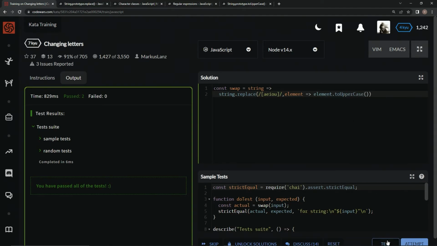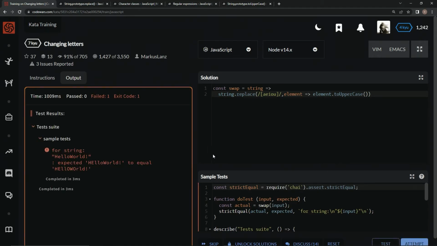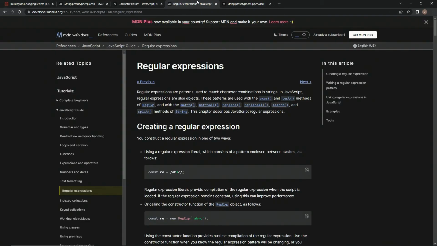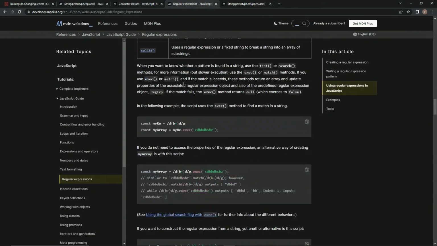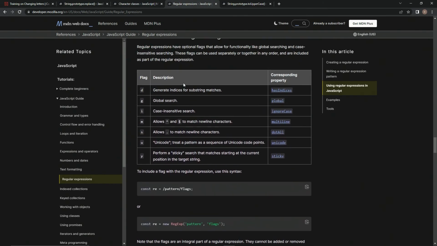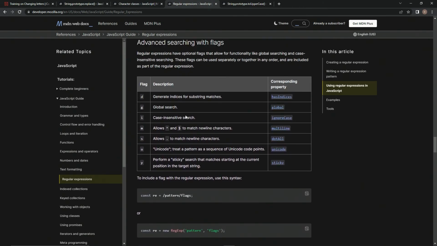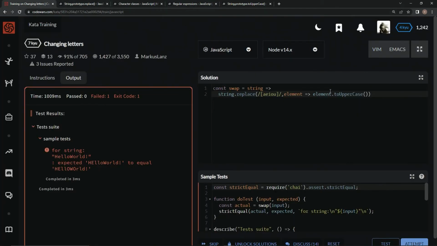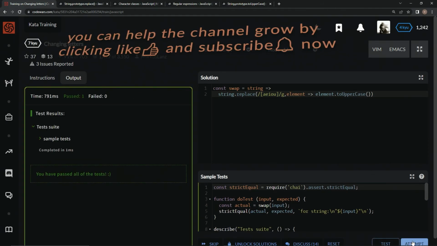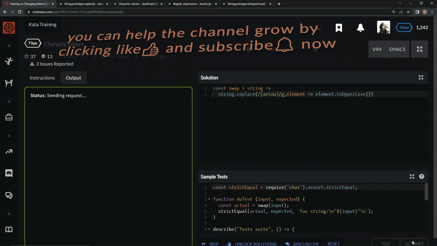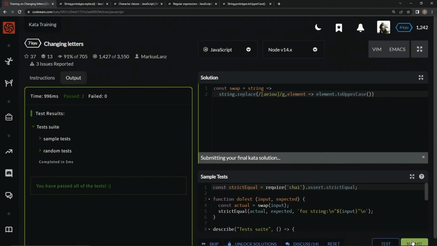Now let's see what happens if we do this. Something's wrong. Why? It only did one. Why is that? Because we didn't put this flag. We didn't put this global search flag, which basically makes it search more than one time. So let's do that right after this little slash, a g. Test it out. Oh, would you look at that? All right, attempt it. There we go. Submit it.